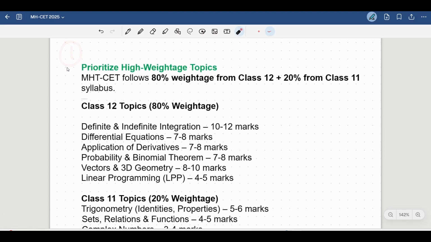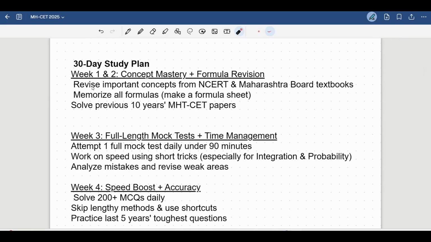Take a sheet of paper and make sure you write all of these points onto a paper and stick it in front of your study table. Firstly, you're going to prioritize the high weightage topics. Then the next thing is the 30-day study plan, that is how you're going to study for the exam, because there are approximately 30 days.